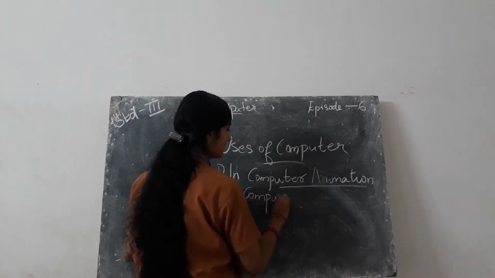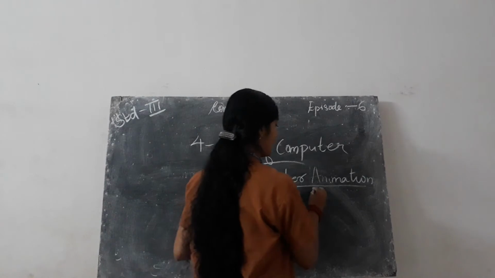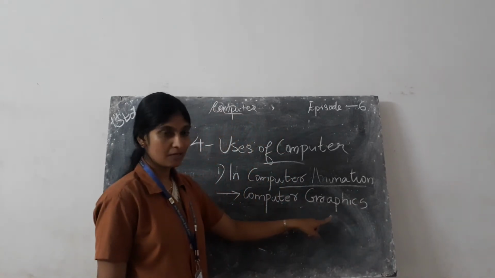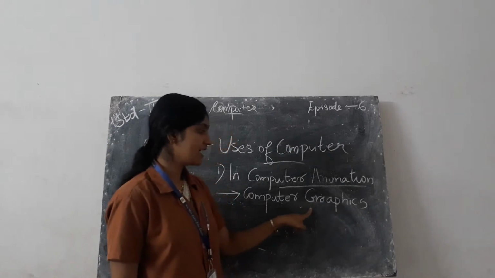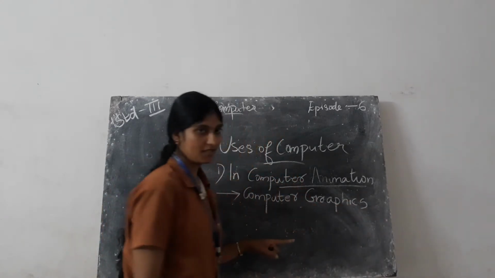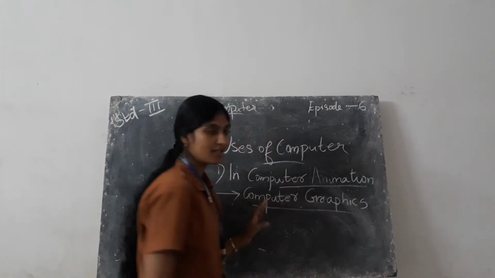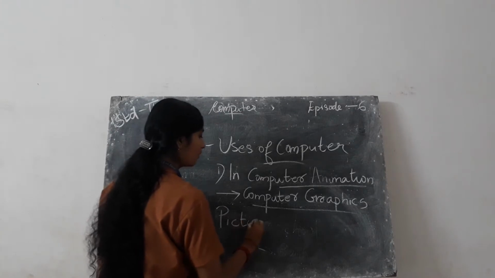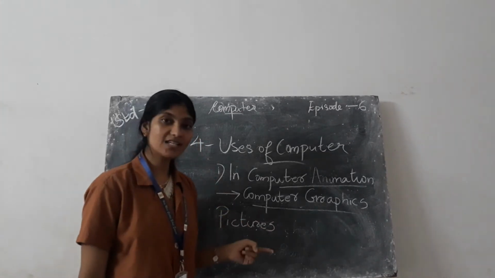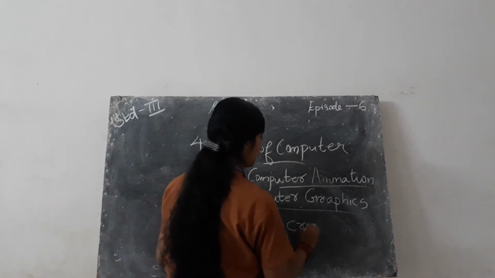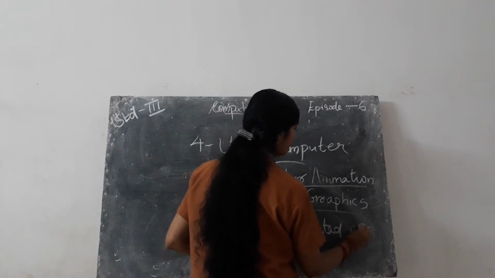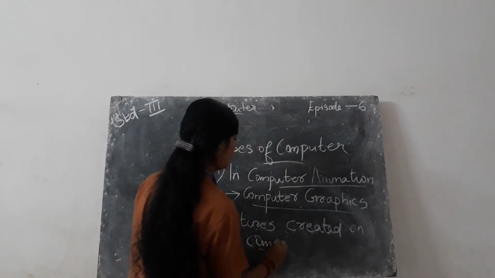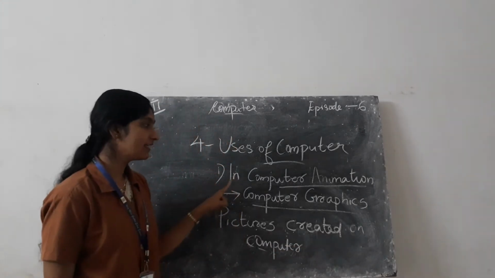So what is computer graphics? Computer graphics spelling: G-R-A-P-H-I-C-S. Graphics. Computer graphics means pictures. Pictures spelling: P-I-C-T-U-R-E-S. Pictures created on where? Created on computer. C-R-E-A-T-E-D. Created on computer. So first, the use of computer is in the animation field.